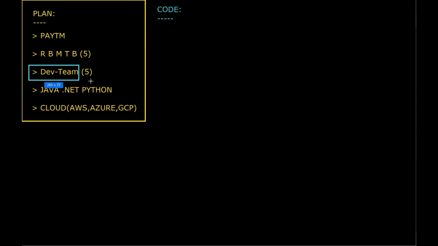whatever development team I have involved in my planning phase, these developers are going to write the code according to my requirements.